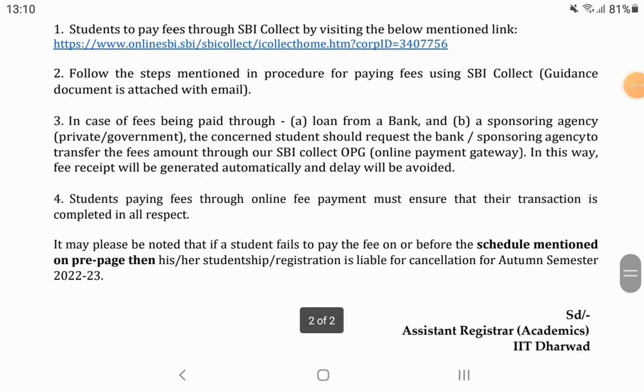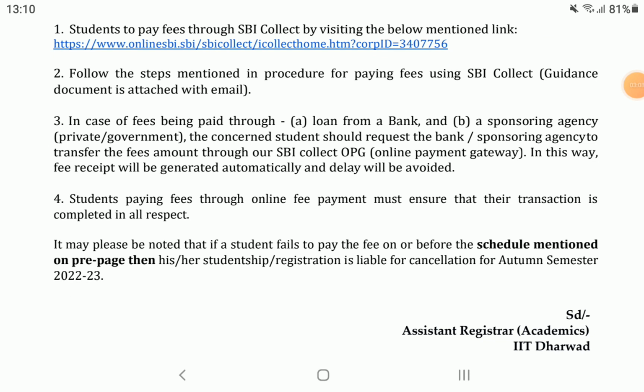First, in case of fees being paid through a loan from a bank or sponsoring agency, the student should request the bank or sponsoring agency to transfer the fees amount through our SBI Collect OPG, the online payment gateway. In this way the fees receipt will be generated automatically and delay will be avoided.